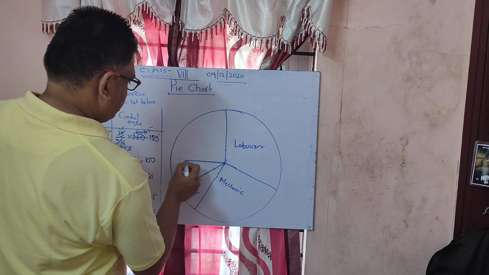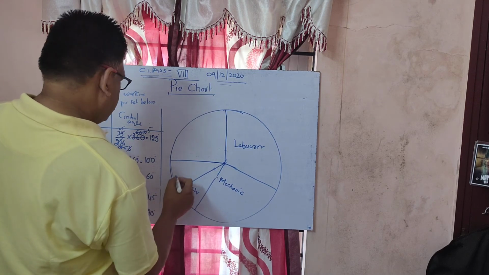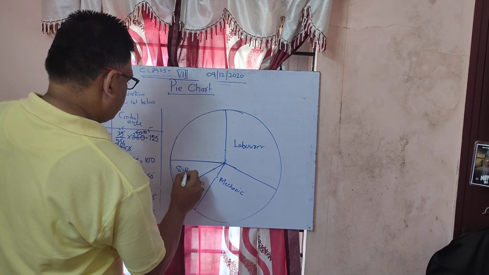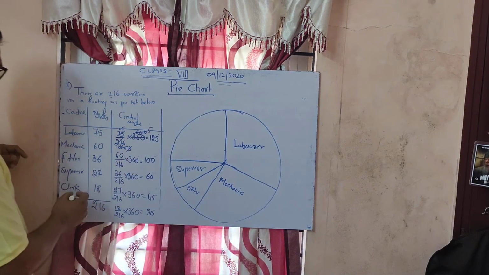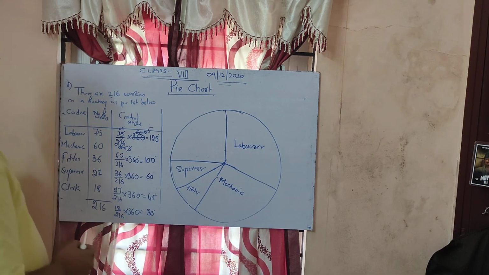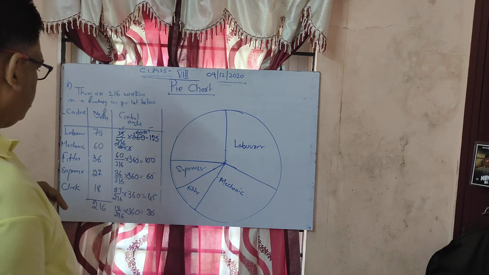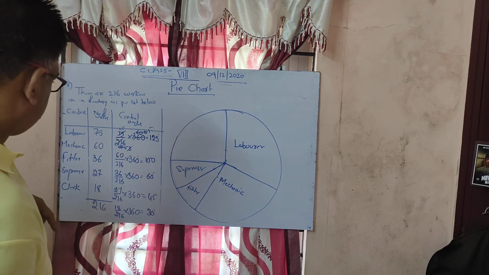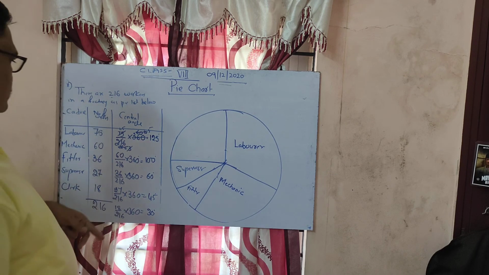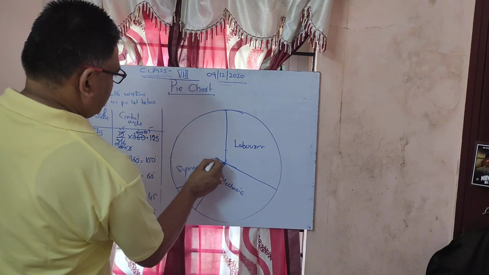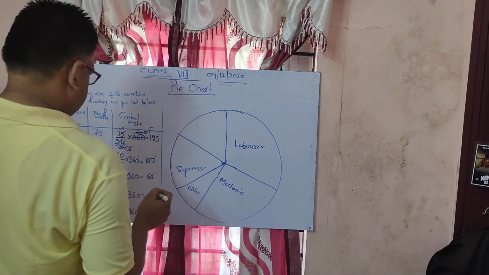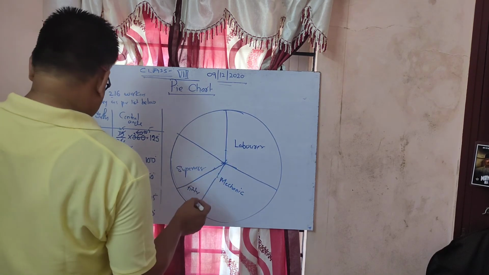So almost here it is 60 degrees. What is that? Supervisor. Next one is clerk. So for that, we have to make it a little bit big. Next one is 30. What is that? Clerk.